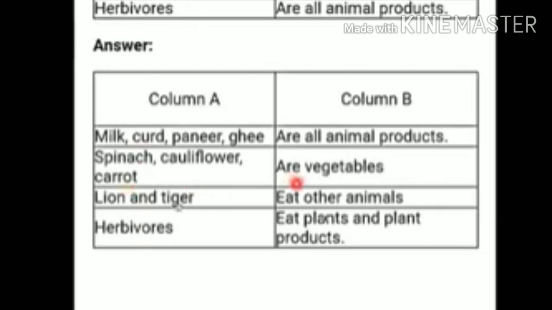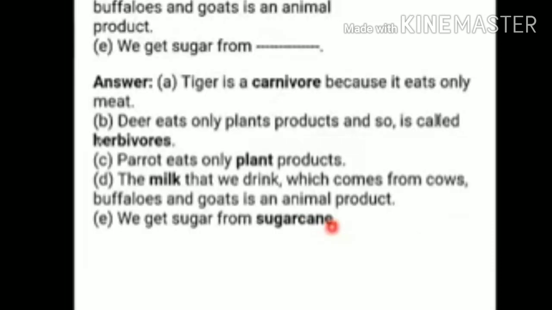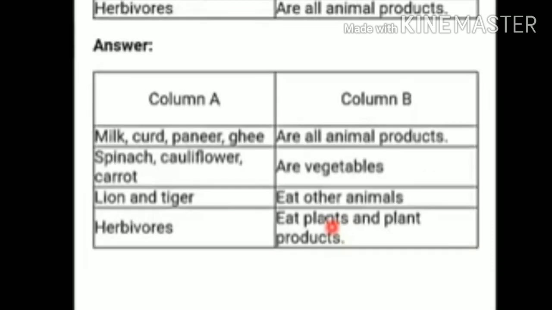And lion and tiger eat other animals. Children, I have explained to you that lion and tiger eat other animals, so they are called carnivores. Okay. So lion and tiger eat other animals. Now next is herbivore. What are herbivores? Herbivores are the animals that eat plants and plant products. So children, if you watch my videos carefully, you can solve these exercises on your own also. There is no need to have any support. You can solve these exercises on your own because I have explained everything in my videos.